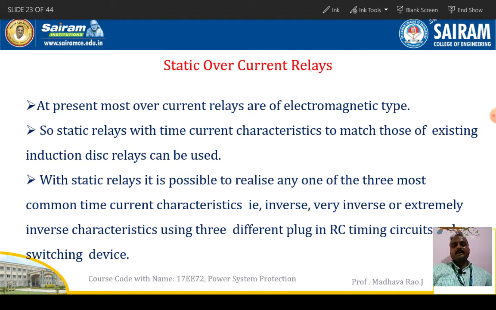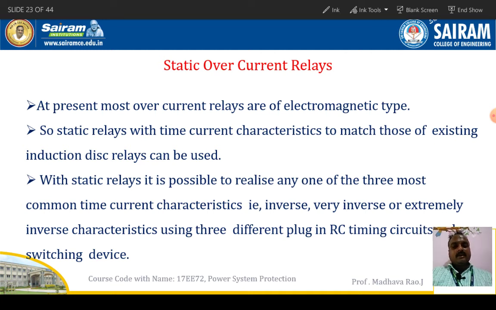At present, most overcurrent relays are electromagnetic type relays. Electromagnetic and electromechanical relays are very old relays. We are using those relays in the power system for protection of transmission lines, transformers and other devices. See, the static relays depend on current, time current